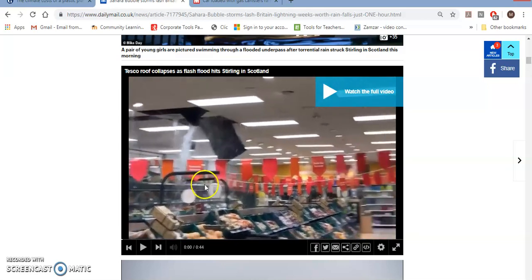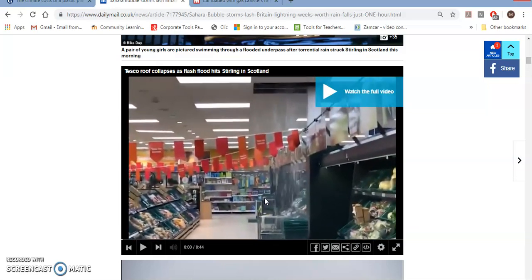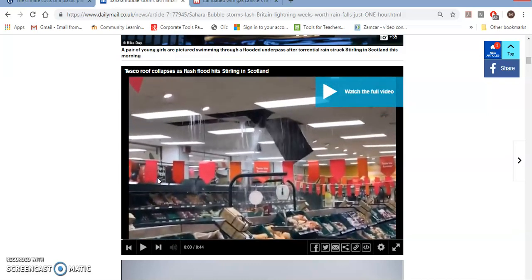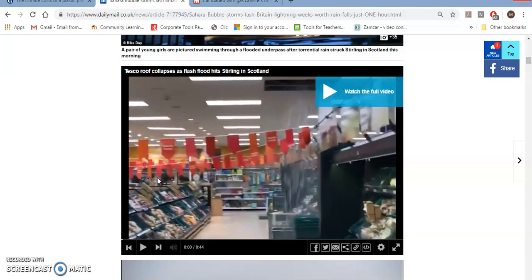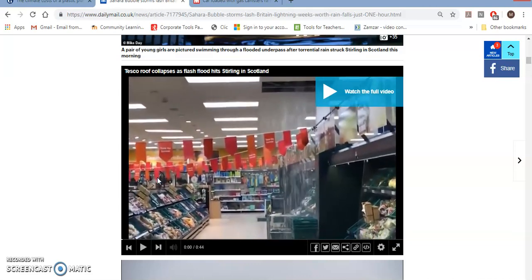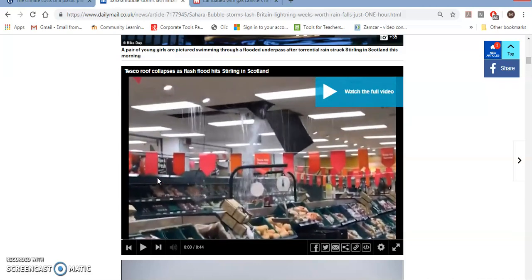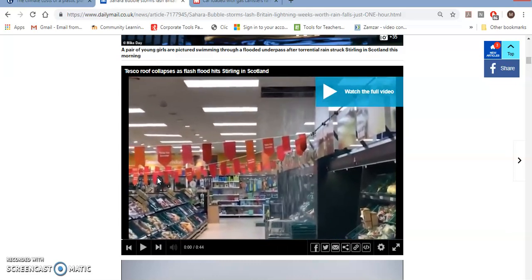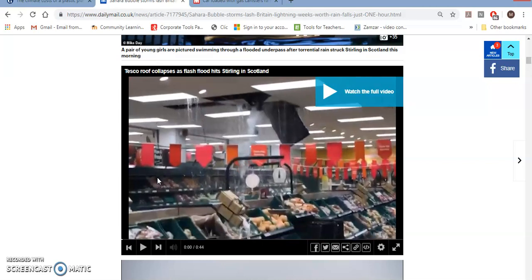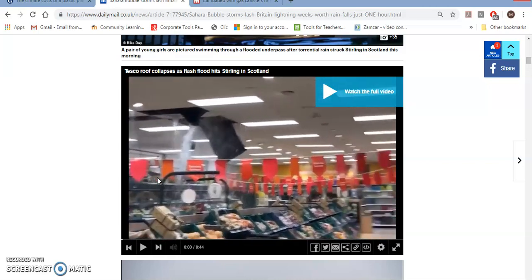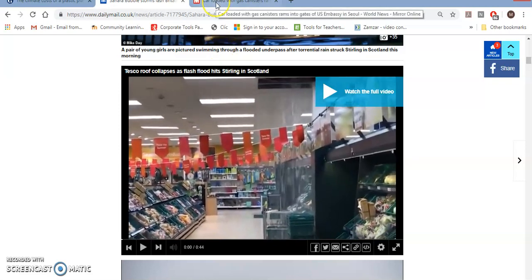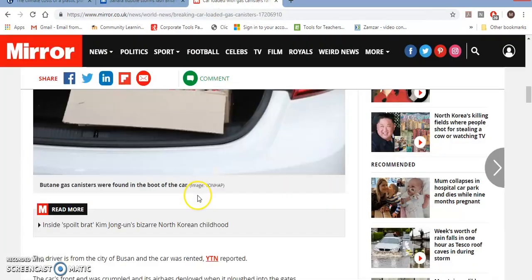Okay, so obviously you can see stuff being damaged in the store here. This is going to massively inconvenience people. So you could have inferred from this that there's an element of cost here. That unlike the first picture, where it's people clearly enjoying themselves even though the weather's very bad and unusual, this picture highlights the financial damage, the economic damage that might be caused by this. People's lives being put out of place, really. So, let's have a look at our last newspaper article.